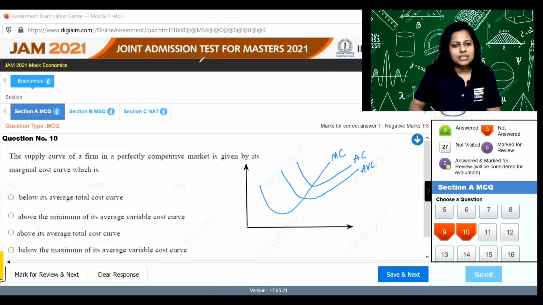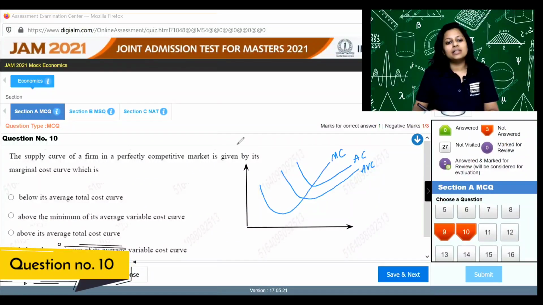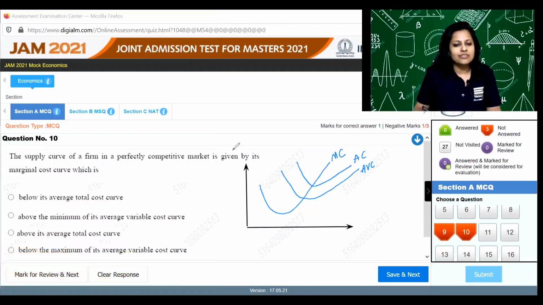All right, now question number 10. It says, what is the supply curve of a perfectly competitive firm? It is given by its MC curve, which is above or below its AC and so on. So the MC curve is the supply curve which is above the minimum of AVC. So the supply curve is the part of the MC curve which is above the minimum of the average variable cost.